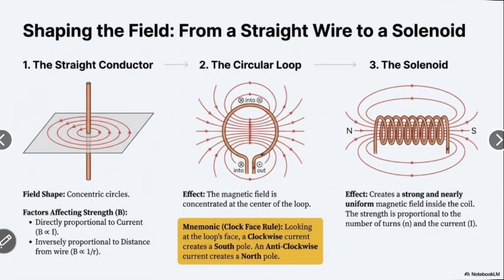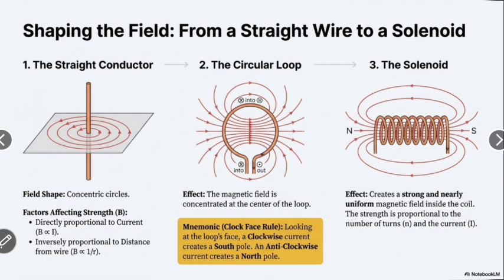Shaping the fields from a straight wire to a solenoid. First, the straight conductor. Second, the circular loop. Third, the solenoid. First, we study the straight conductor. Field shape: concentric circles. Factors affecting strength: B is directly proportional to current, B proportional to I. Second, it is inversely proportional to distance from the wire, B proportional to 1 upon r.